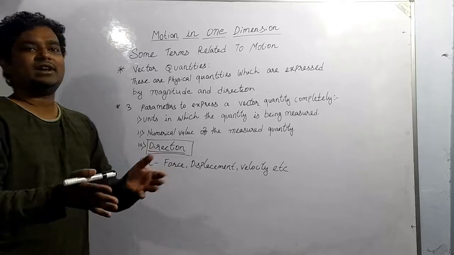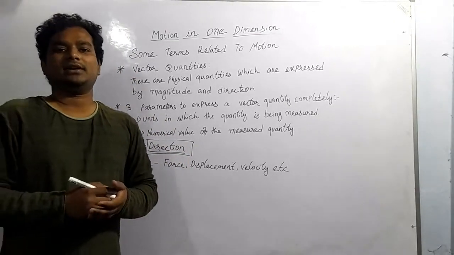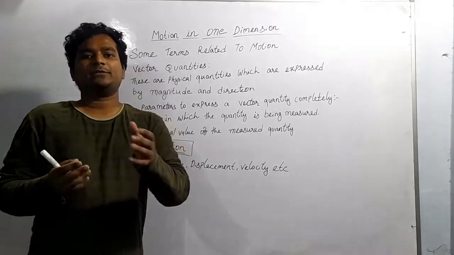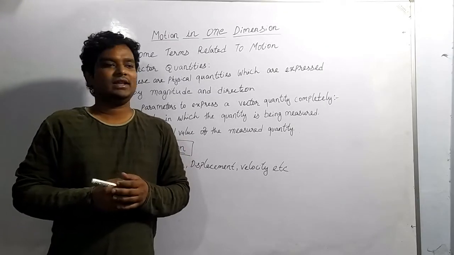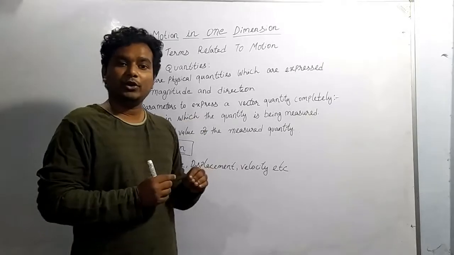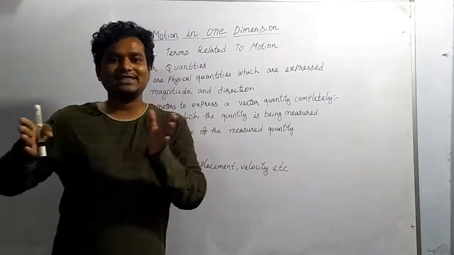I want to give one real life example. Suppose you are living at Sadar Bazaar and you are going to school daily. If the distance from Sadar Bazaar to your school is 2.5 kilometers, then we can tell that you are going towards school which is 2.5 kilometers from your home. So this is the example.